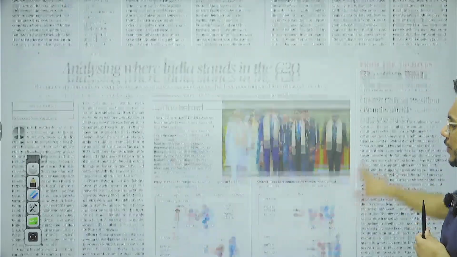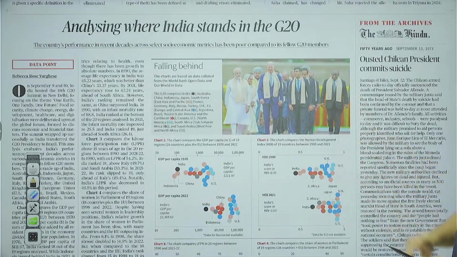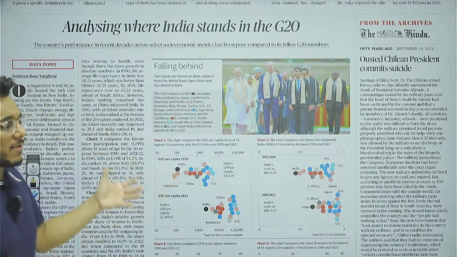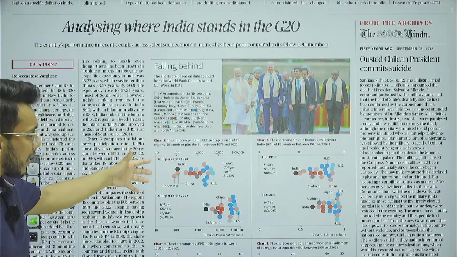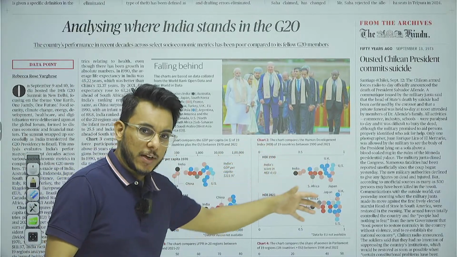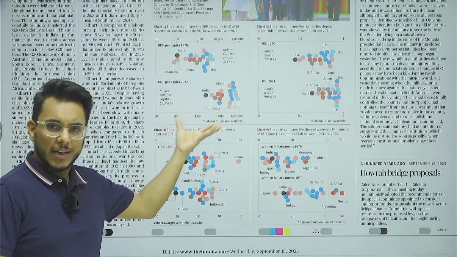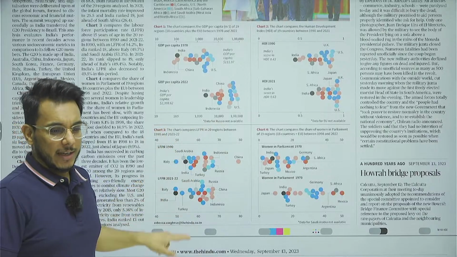Then guys, after that, moving on, analyzing where India stands in the G20. So here basically it is comparative charts that have been given. GDP per capita of the different countries, human development index of the different countries. So if you want, you can just see what the respective positions of the different countries are. The conceptual aspect is not there in this article.